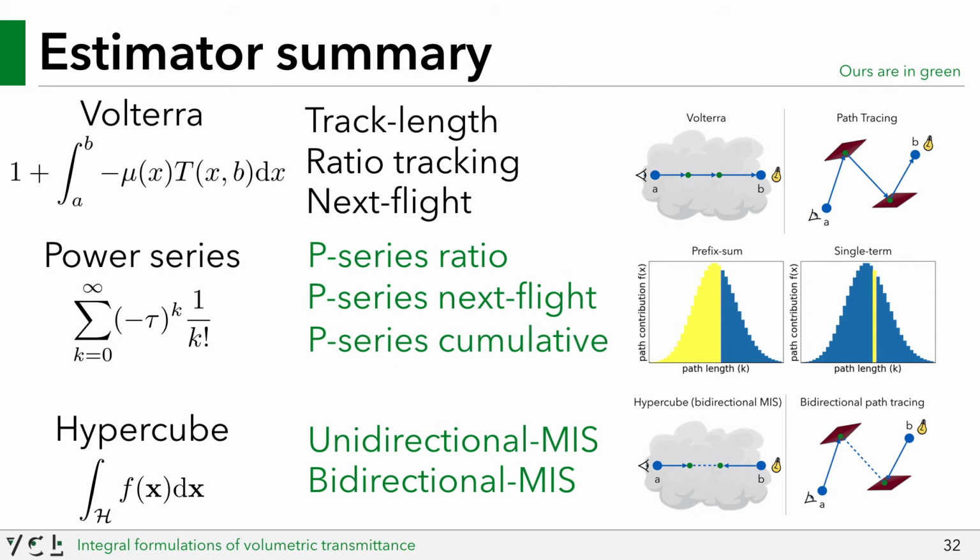Power series cumulative is a prefix sum estimator whose Russian roulette probability is based off of the cumulative weight of the contribution of the estimator, and power series CMF is a prefix sum estimator based off of the power series cumulative estimator, except it chooses to ignore Russian roulette until a majority of the expected CMF of the contribution has been accumulated.